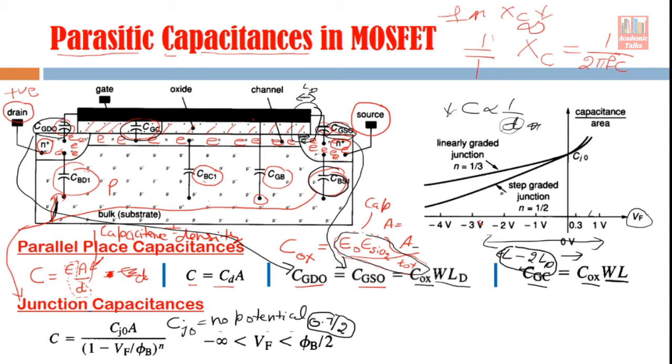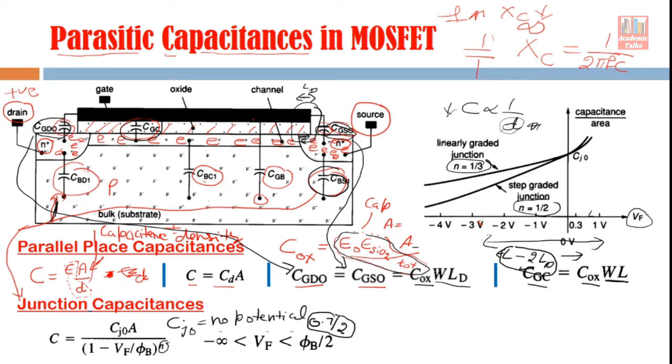And you see two different behaviors are shown here. You remember there was N here. N is a constant, and N can have two values. N may be 1 by 3, N may be 1 by 2. If the PN junction, which is formed because of the presence of drain and source in the bulk material, is a step graded junction, meaning the doping density changes suddenly when we go from drain to bulk or from source to bulk, then we call it a step graded junction.